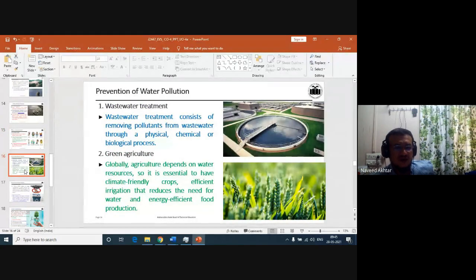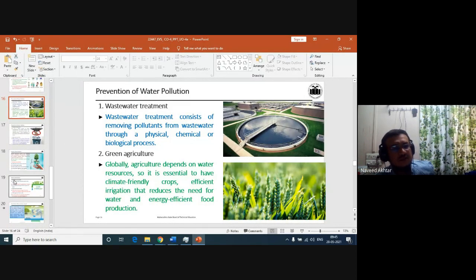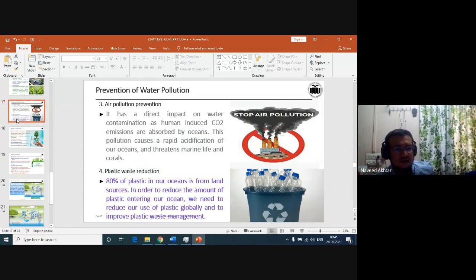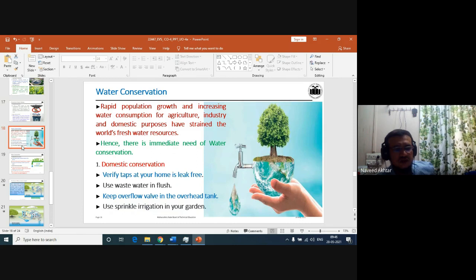Then we have seen the prevention of water pollution. First, the treatment of water for reuse, and we can use green agriculture, plants that need less water and give a good yield. Also, air pollution prevention: if you reduce carbon emissions in the air, that will also reduce contamination of the ocean and open water sources. If air pollution is under control, then contamination from the air that threatens marine and coral life is reduced. Also, plastic waste reduction can help, because around 80% of the plastic polluting our seas and oceans comes from the land.